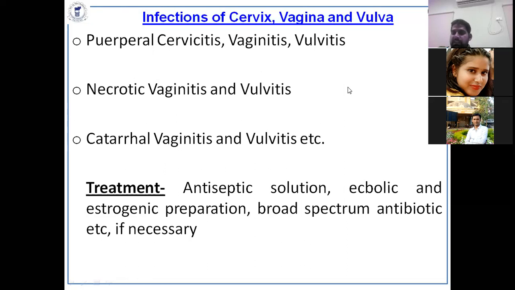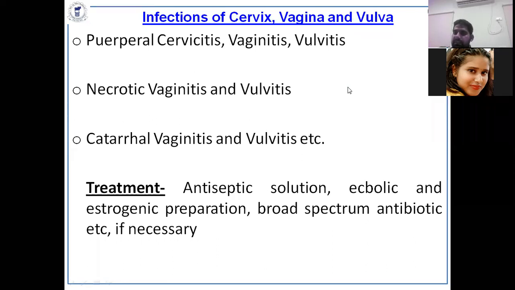then you should go for ecbolic drugs, which evacuate the content from the vagina and other places. Broad spectrum antibiotics should be used. Sometimes the infection is descending, from the uterus to the vagina and vulva. That type of infection should be prevented by using ecbolic drugs. Okay. If you evacuate the uterine content, the infection will automatically not spread. Okay.